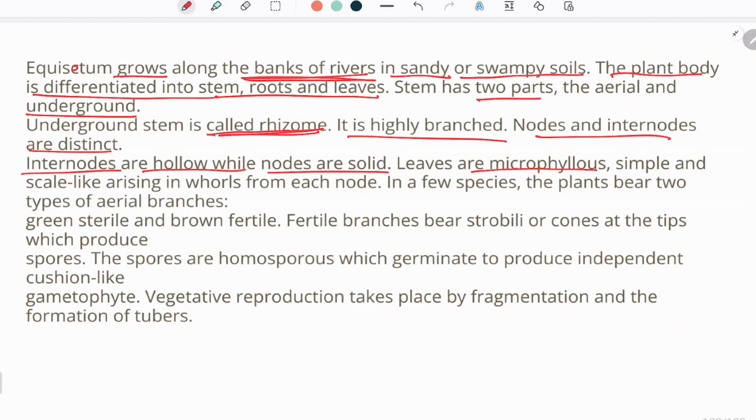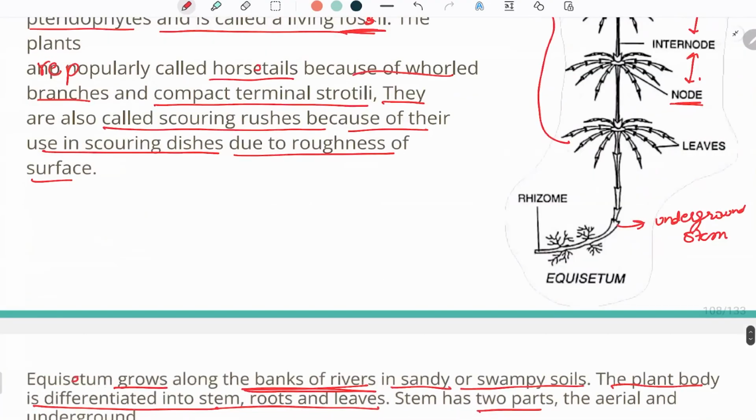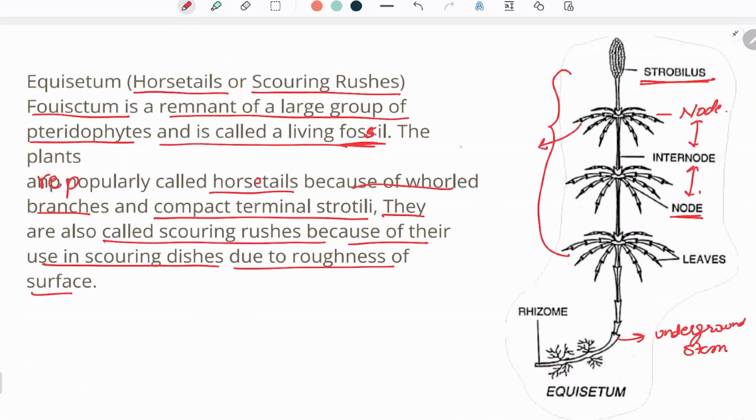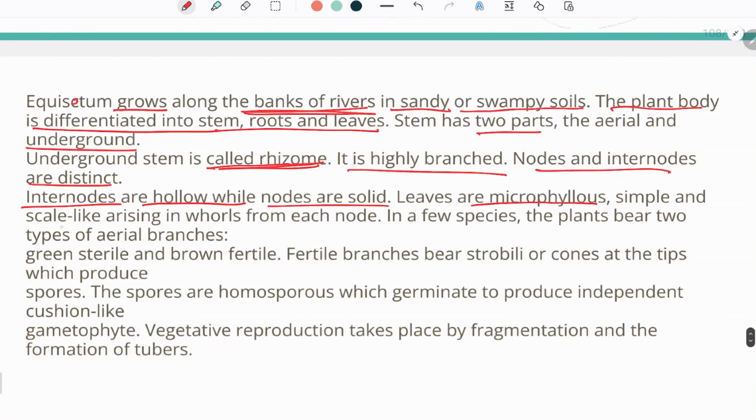Leaves are microphyllous. We can see that the leaves present are very small. The leaves are microphyllous, simple and scale-like, arising in whorls from each node. In a few species, the plants bear two types of aerial branches, so the branches can be of two types. The first one is green and sterile, and the other one is brown and fertile.